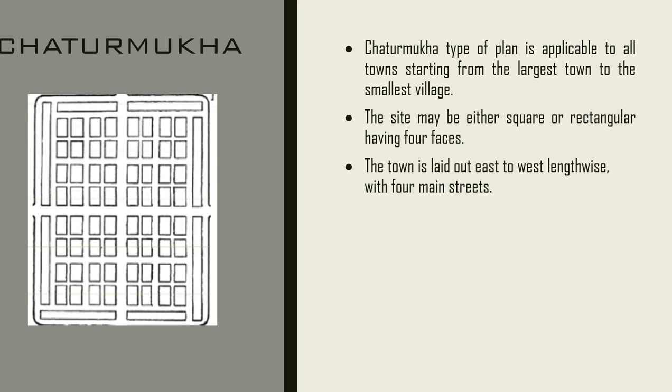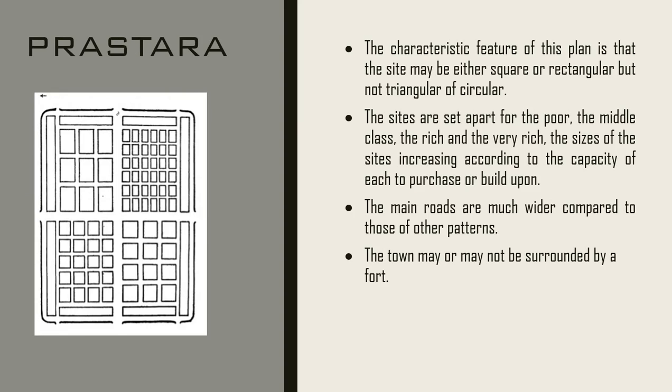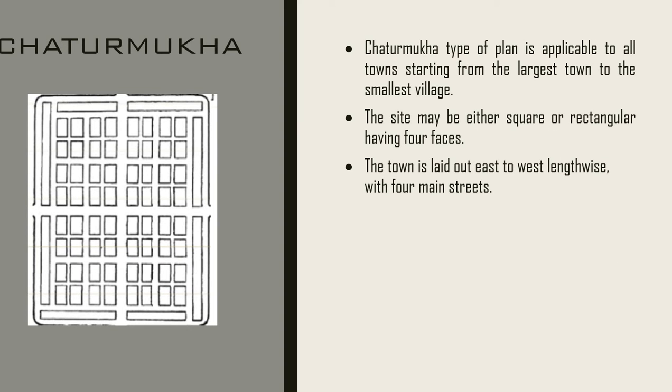Intersecting in the middle. The next is Chaturmukha. Chaturmukha is very much similar to Prastara, where you can see now the four sectors have equal density. It is mostly a plan applicable to towns, starting from the largest town to the smallest town. If it's a large town, you will have all four categories here. Obviously it is symmetrical, hence it can be used for both rectangular or square plans.